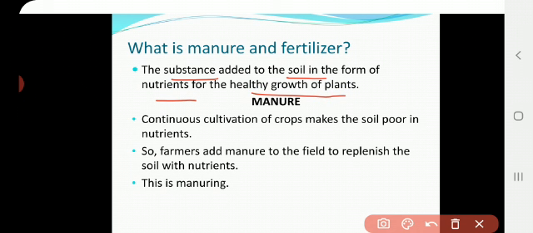Come on, let us discuss manure in depth. First, why do we require manure? Continuous cultivation of crops makes the soil poor in nutrients. So farmers add manure to the field to replenish the soil with nutrients, and this process is called manuring. If I keep on cultivating the crop in the field, the nutrient level will get lowered in the soil. For this purpose, I have to replenish, that is refill, the nutrients to the soil. So I am adding manure to the soil. This process is called manuring.